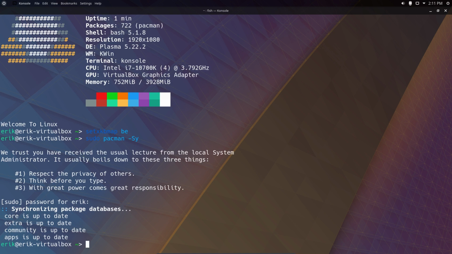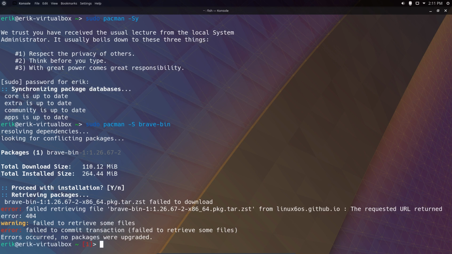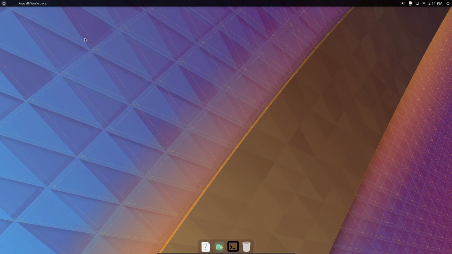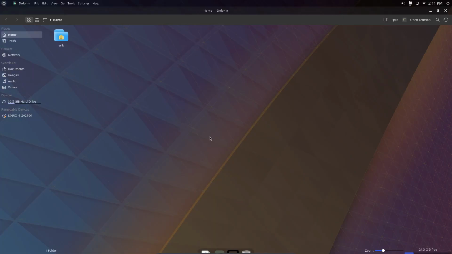What I was thinking is Brave, sudo pacman -S brave something. It's brave-bin. So we need to fix that as well. Failed to retrieve file. So what you do, you investigate what's going on in pacman.conf and the mirror list. Where is it getting its data from? Are you planning on signing?